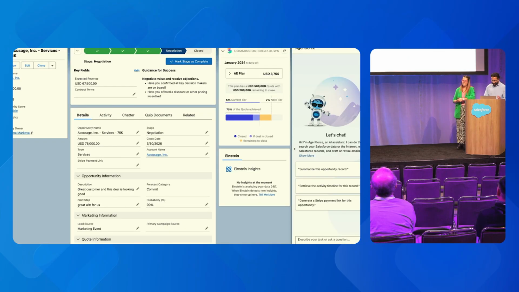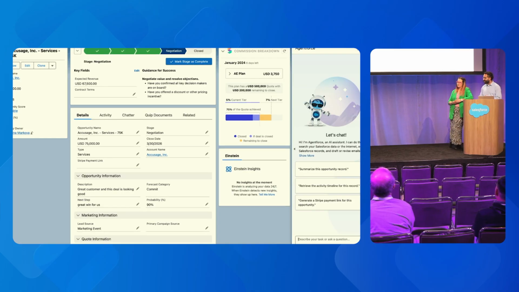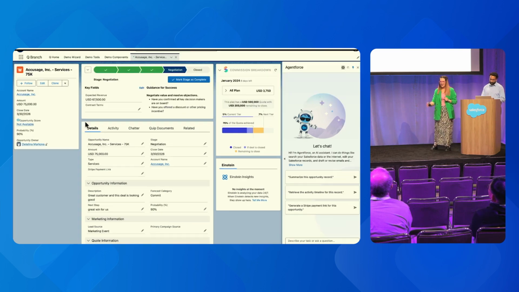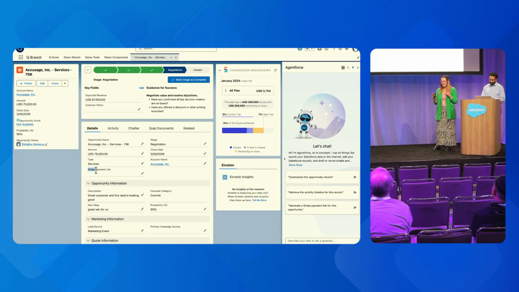We talked a lot, but let's actually talk about what we're going to be applying and how we're going to be applying it. So just to set the scene, again, I'm the account executive. Here's the opportunity, 75K. I'm at last stage, and I need to take a payment. So what you can see is Samas is highlighting the Stripe payment link. So my link will be saved there once it's generated by the agent, and will take me to the checkout page for the deposit payment. So let's see how this actually comes to life.